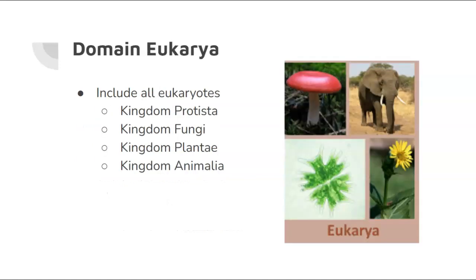And our last domain that we're going to talk about is Eukarya. We're going to dive way deeper into these specific kingdoms, but you kind of know about these kingdoms already, so I'm not going to spend a ton of time on this. Kingdom Protista is probably the one you're least familiar with, but we're talking single-celled organisms that have a nucleus in them, so they're under Eukarya, but you probably don't know too much about them, but we'll talk about them in the next set of notes.